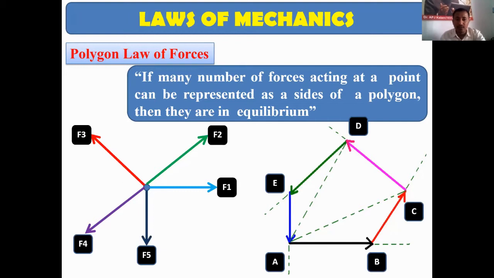If these concurrent forces acting on a body are represented by a polygon. Polygon means the number of sides is more than 4. If it is 4, then it is called a parallelogram. If it is 3, then it is called a triangle.